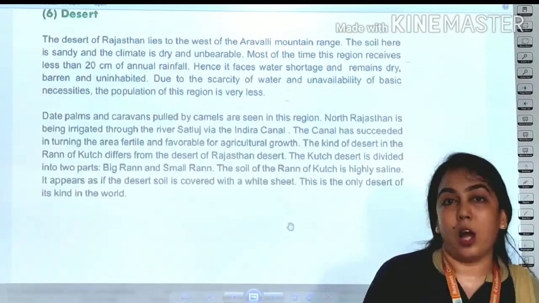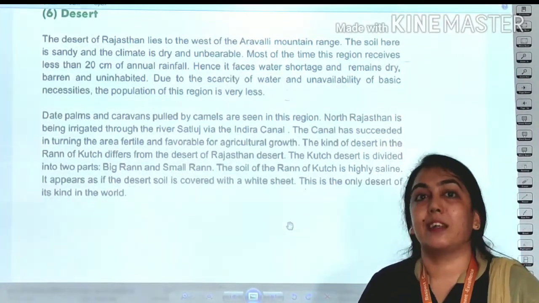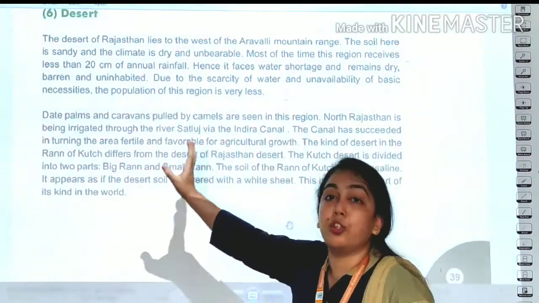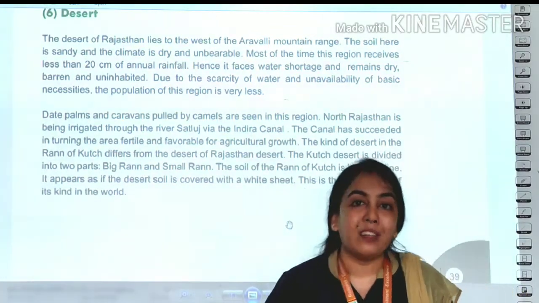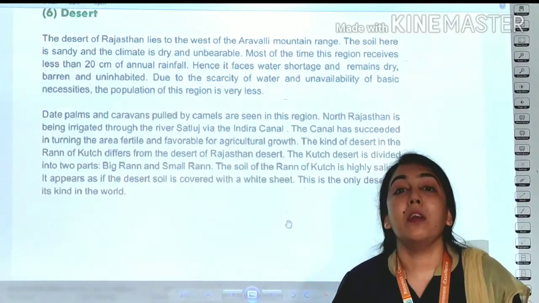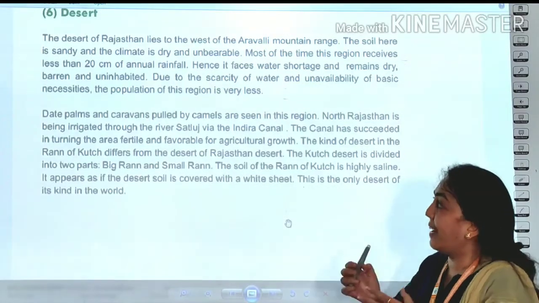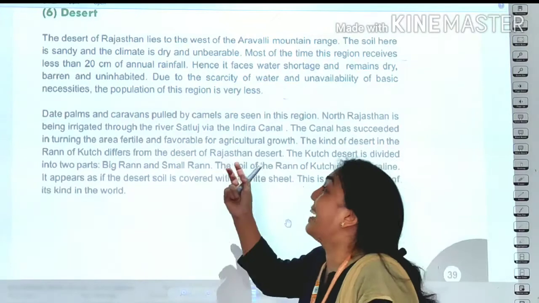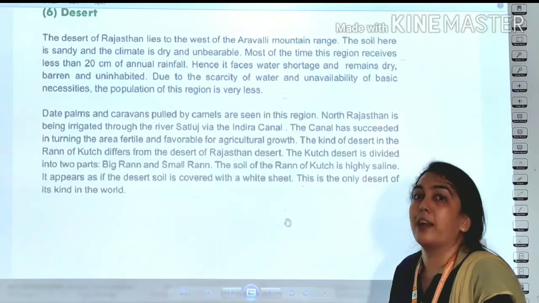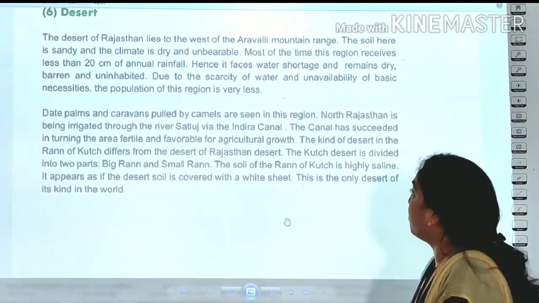Now you will say, ma'am, you have told us that agriculture is not possible, but our government has started a new program, the Indira Canal project. They have started it through the Satluj river. They are trying to provide water in some areas of that desert so that agriculture in some areas can be possible. They are successful in doing this, and that is why that area is now turning into a fertile area, favorable for agricultural growth. That area is considered very good for agricultural growth.